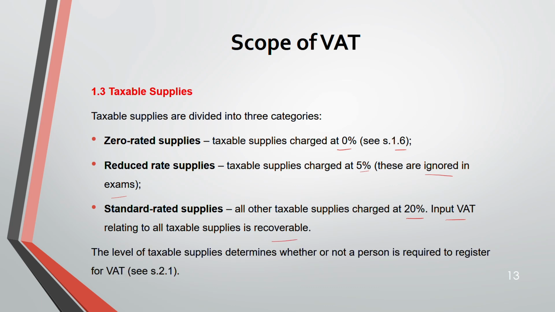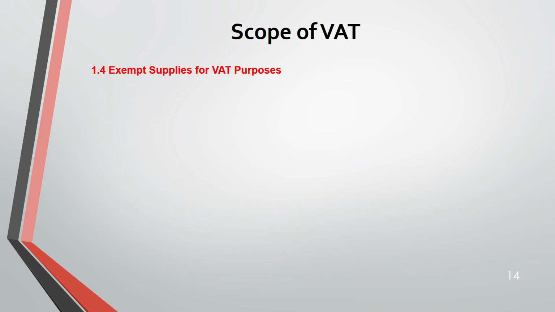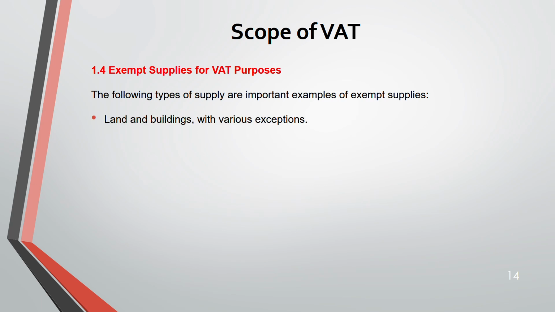Next. So the level of the taxable supply determines whether or not a person is required to register. What will help you to decide whether you have to register for VAT or not? It's your taxable supply. Okay. What are the exempt supplies? The following are exempt. Land and buildings with various exceptions. That means no VAT on them. Exempt means you don't charge VAT.